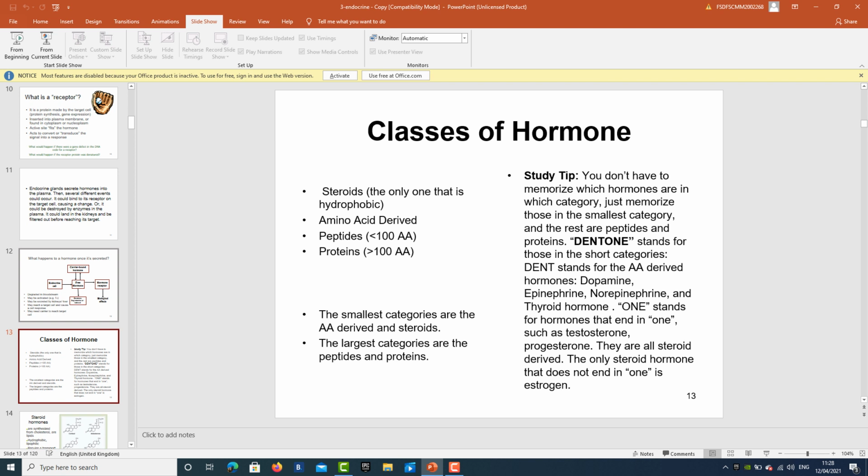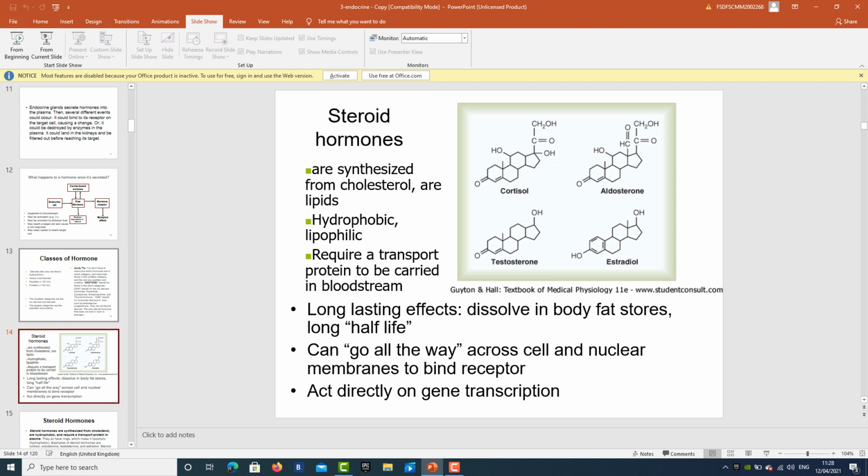Now, steroid hormones are synthesized from cholesterol, which is a lipid. They are hydrophobic, water hating, lipophilic, fat loving, and require a transport protein to be carried in the bloodstream. They have long lasting effects, dissolve in body fat stores, and have a long half life. They can go all the way across the cell and nuclear membrane to bind the receptor, and they act directly on gene transcription.